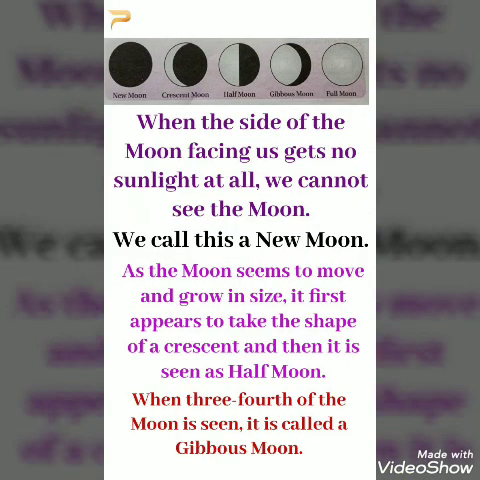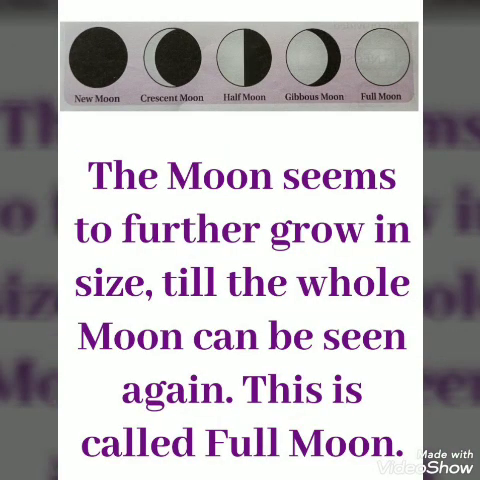When the side of the moon facing us gets no sunlight at all, we cannot see the moon. We call this a new moon. As the moon seems to move and grow in size, it first appears to take the shape of a crescent, and then it is seen as half moon. When 3/4 of the moon is seen, it is called a gibbous moon. The moon seems to further grow in size till the whole moon can be seen again. This is called full moon.